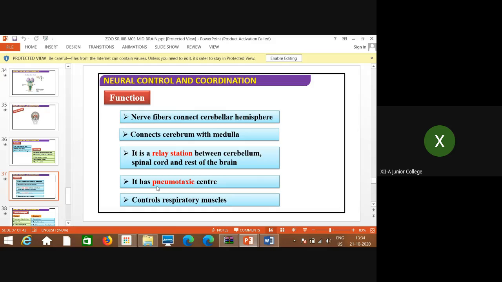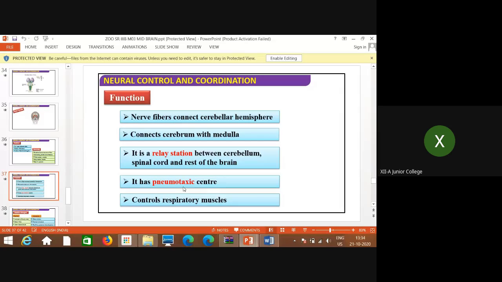What is the role of the lungs? Whatever deoxygenated air is received by the lungs, it is purified there, and oxygenation is done.